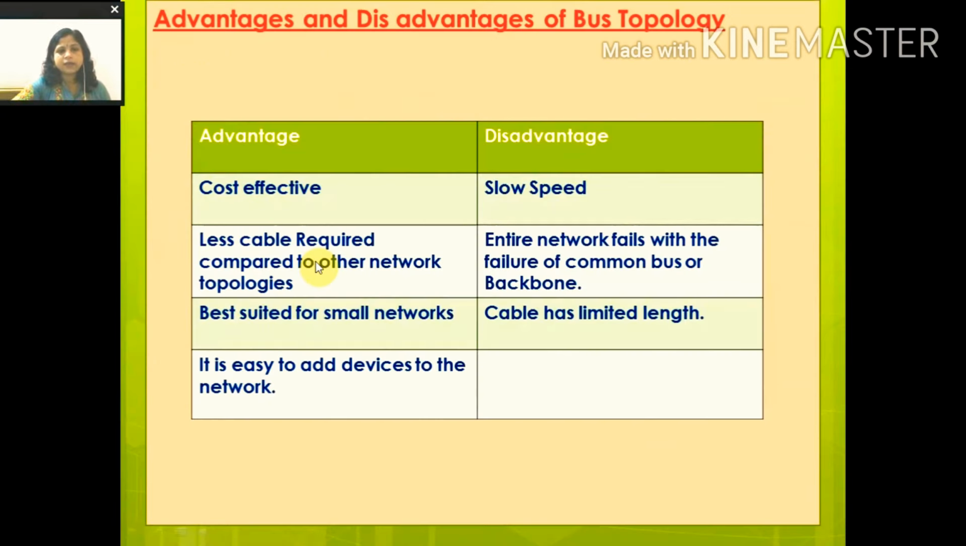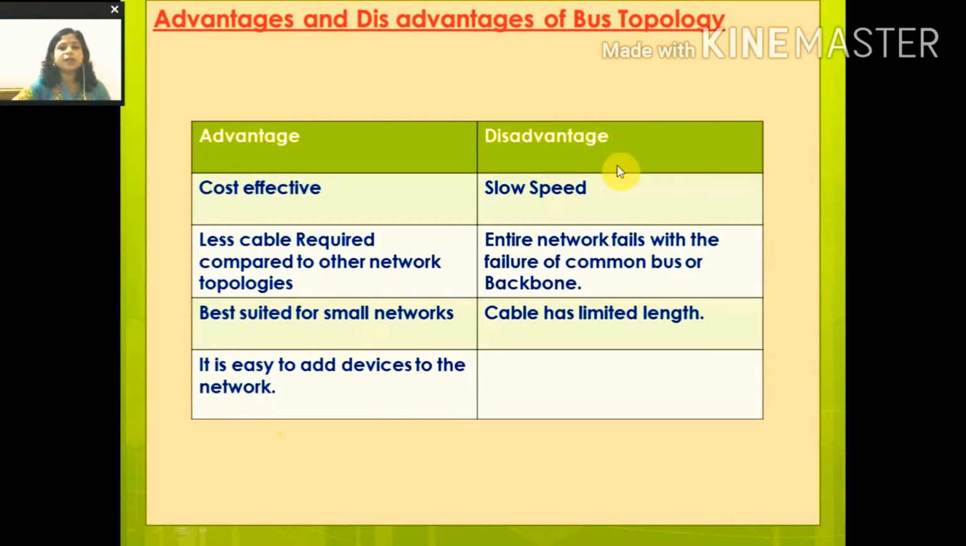So now let us see the advantages and disadvantages of your bus topology. Advantages: cost effective. Less cable required compared to other computer network topologies, best suited for small networks. I told you already, it is used in local area networks. It is easy to add devices to the network because a central cable will be there, and computers can be connected to the central cable at both ends. So if new computers are added, it will be easy to attach a device to that central cable.